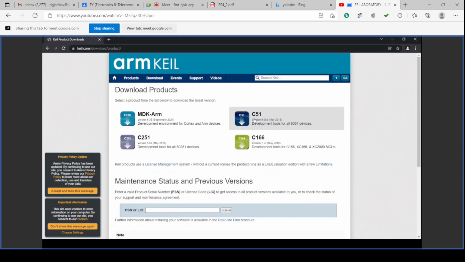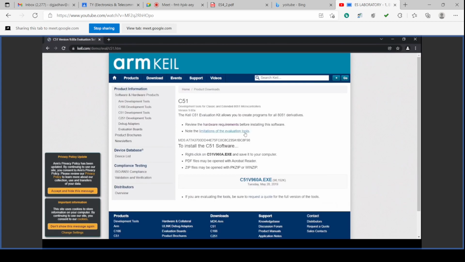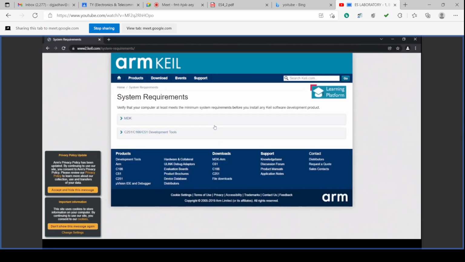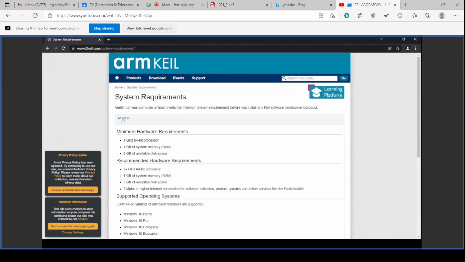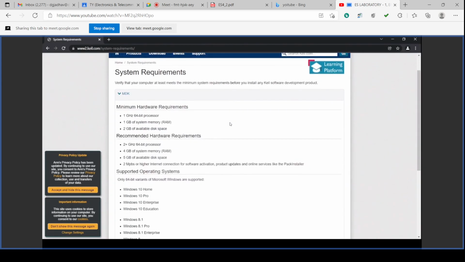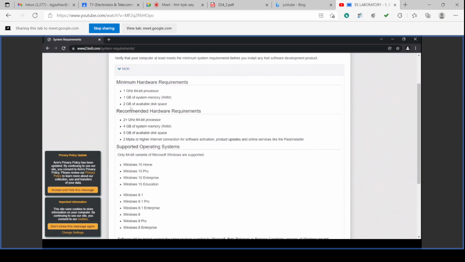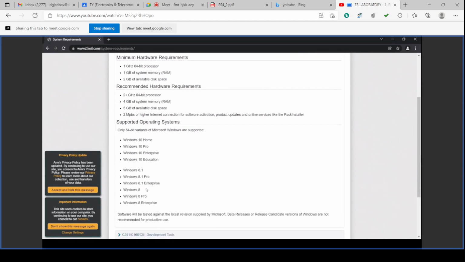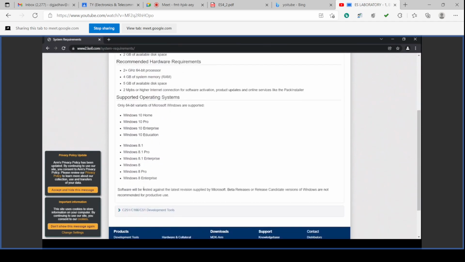So I will click on this particular link so that it will show the hardware requirements. It shows the system requirements for this MDK. These are the hardware requirements, the software requirements, supporting operating systems, recommended hardware.